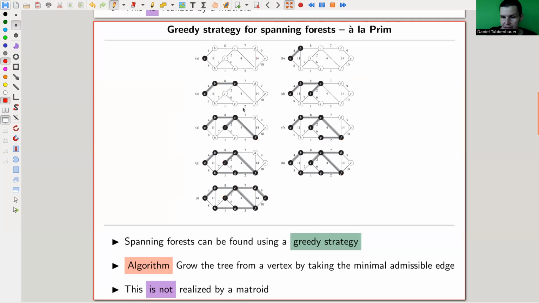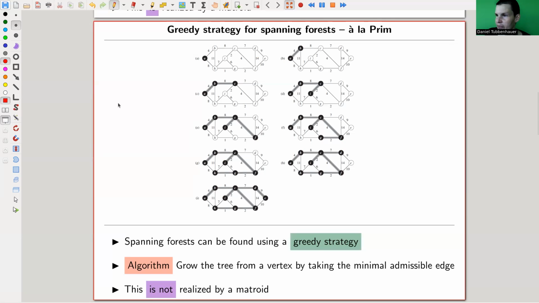There's another way of doing it, which is named after Prim, so it's called Prim's algorithm, and it works slightly differently. It also gives you a spanning forest. Essentially you grow the tree from a chosen vertex. In the other algorithm, I pick an edge, I pick an edge, I pick an edge. I never pick any vertex. I just pick edges. That's how it works, and that's why it's related to a matroid. And here I start with a vertex and grow from there.